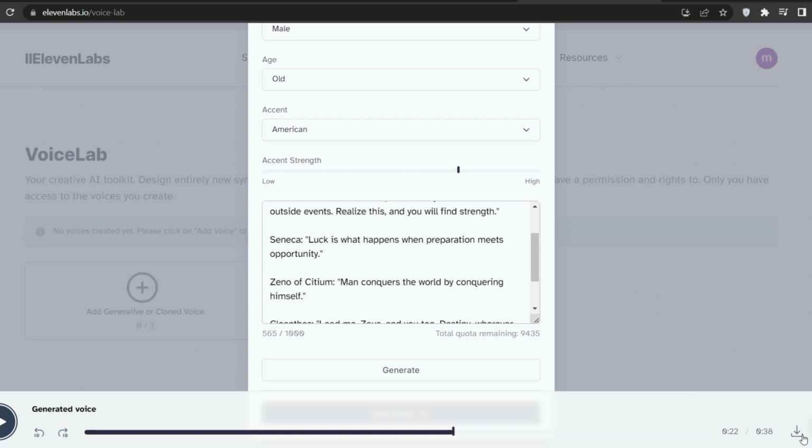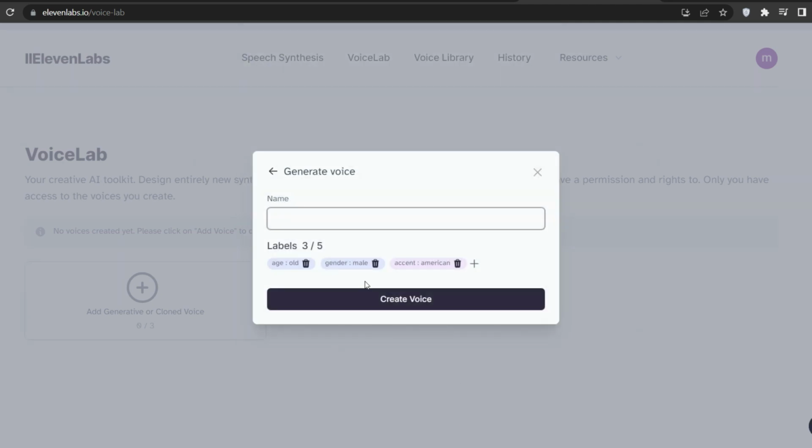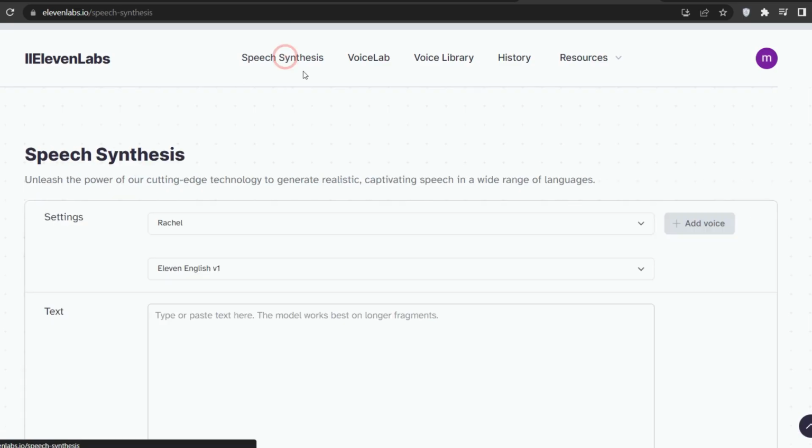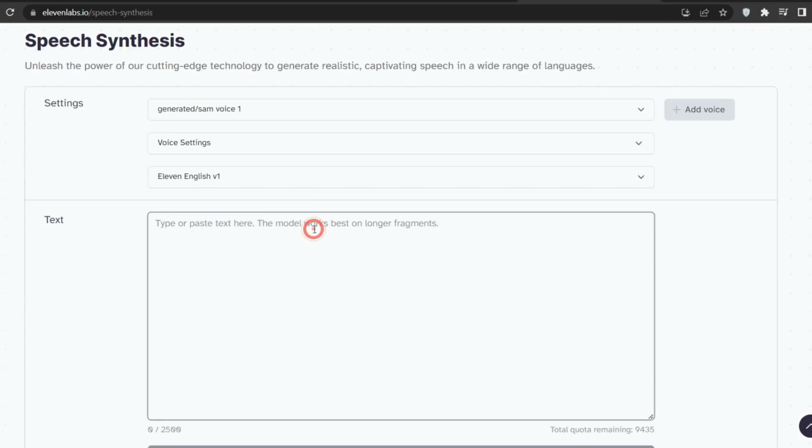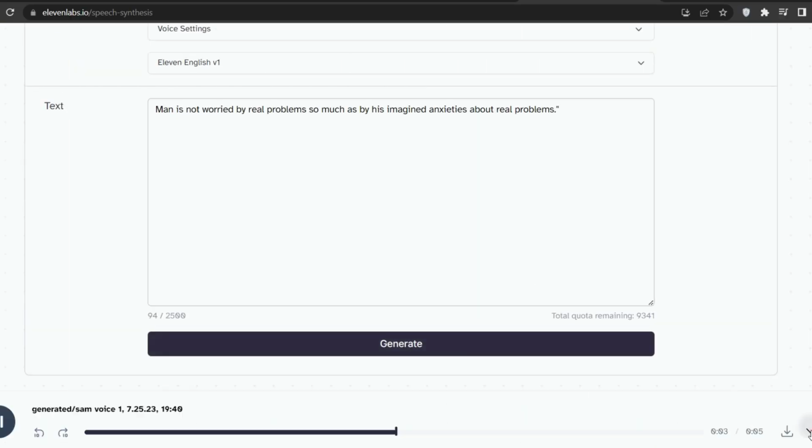Now hit the Generate button and click on Use Voice, then name the voice as you wish. Finally hit Create Voice. Up here click on Speech Synthesis, and you will find the voice you created here. Back to ChatGPT, copy and paste one of the quotes, and hit Generate, then Download.